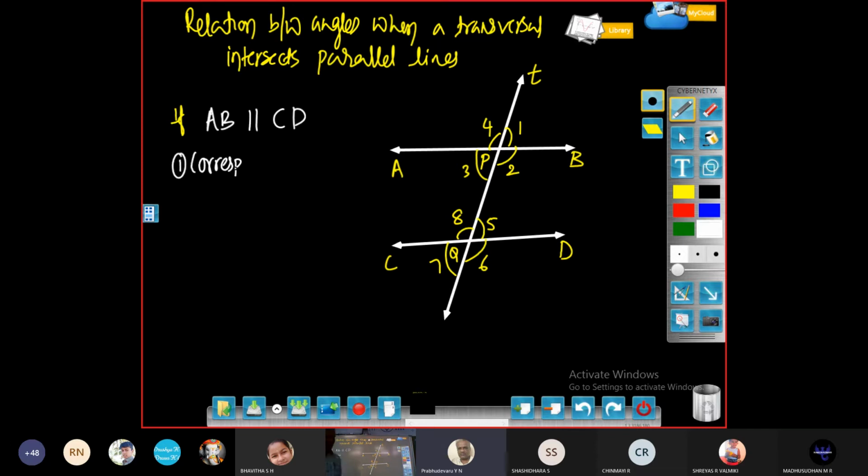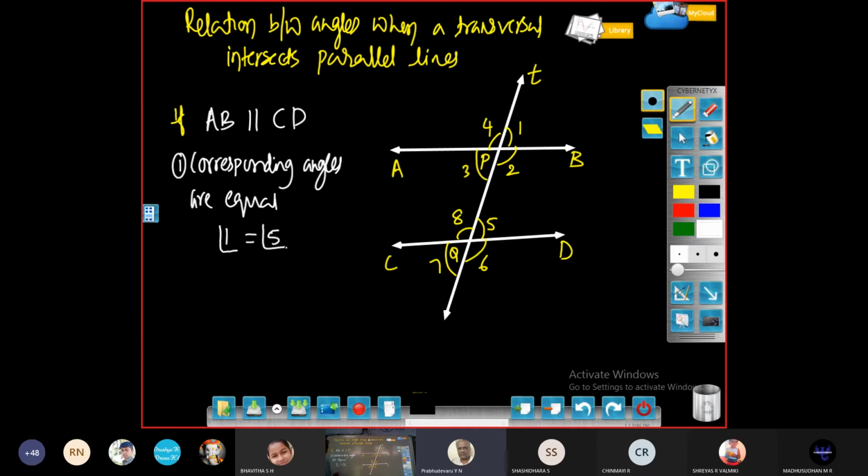You can verify that corresponding angles are equal. Angle 1 will be equal to angle 5. We can measure using the protractor.